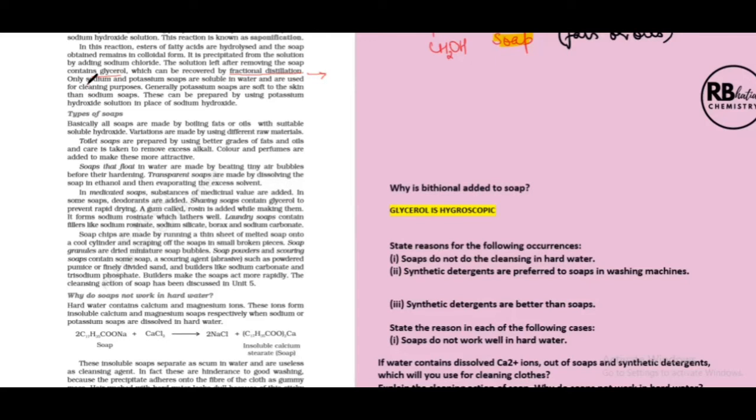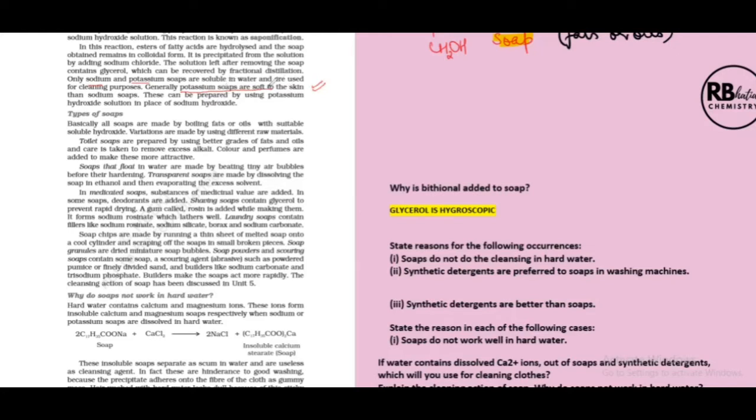So only sodium and potassium soaps are soluble in water and are used for cleaning purposes. That means the anion we have discussed can be either a palmitate ion or stearate ion or oleate ion, but the cation has to be only sodium and potassium. So generally potassium soaps are soft. So this is one question which can be asked: which are softer soaps, sodium soaps or potassium?